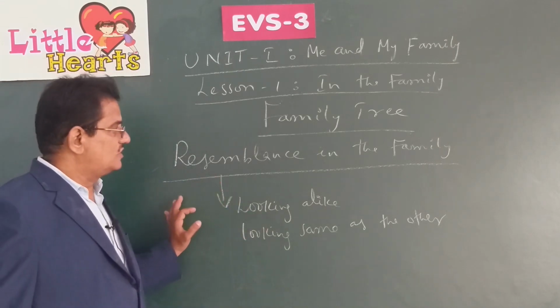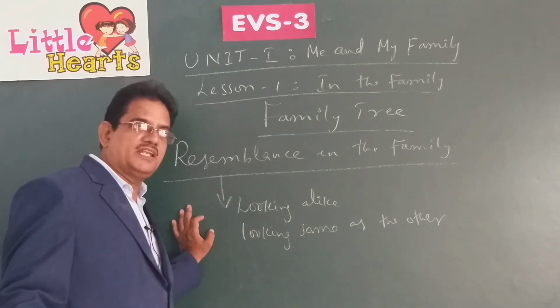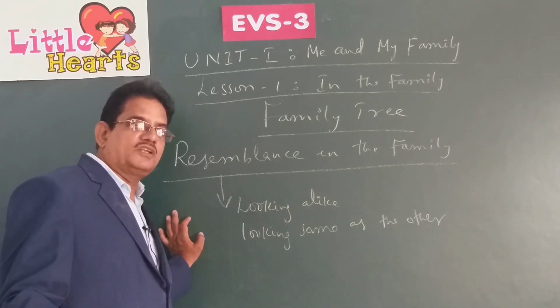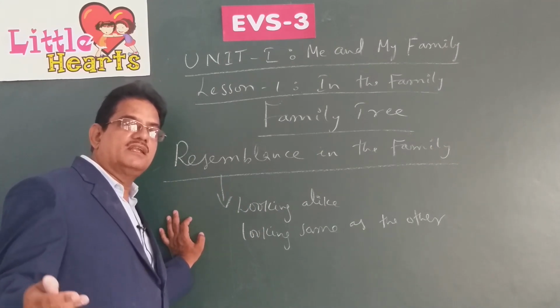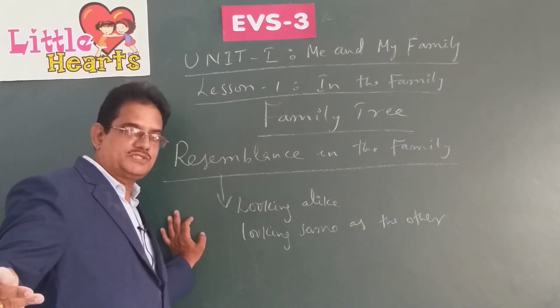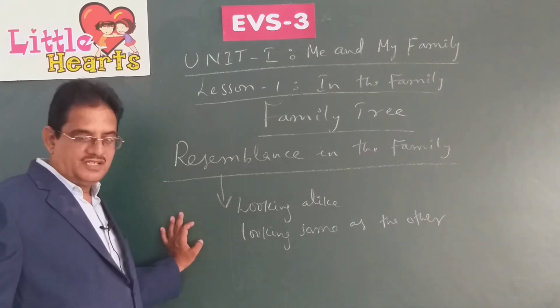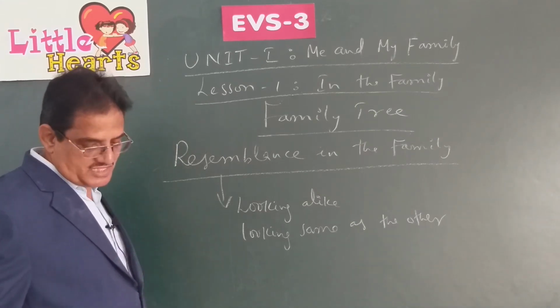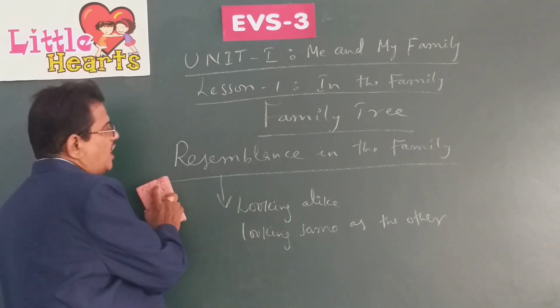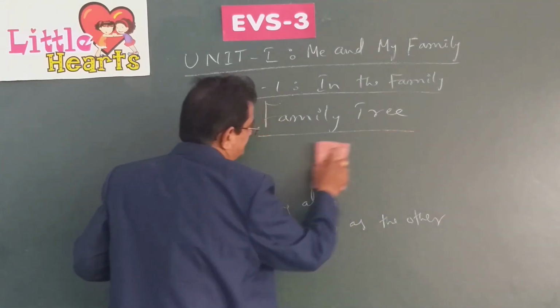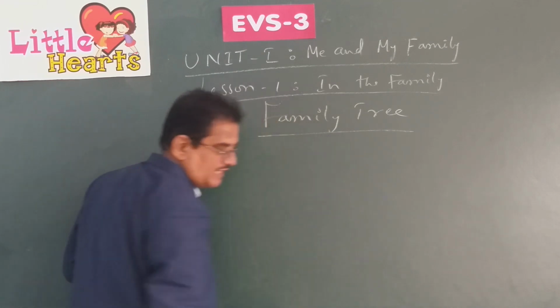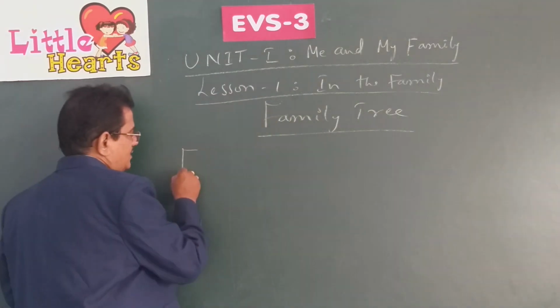So, this is about resemblance in the family. This is common in every family. Some children look like their elderly family members, like aunts or uncles, like their parents, like their grandparents. Okay, the last item in this lesson is: how do we have fun with the family? How do we have fun with the family?